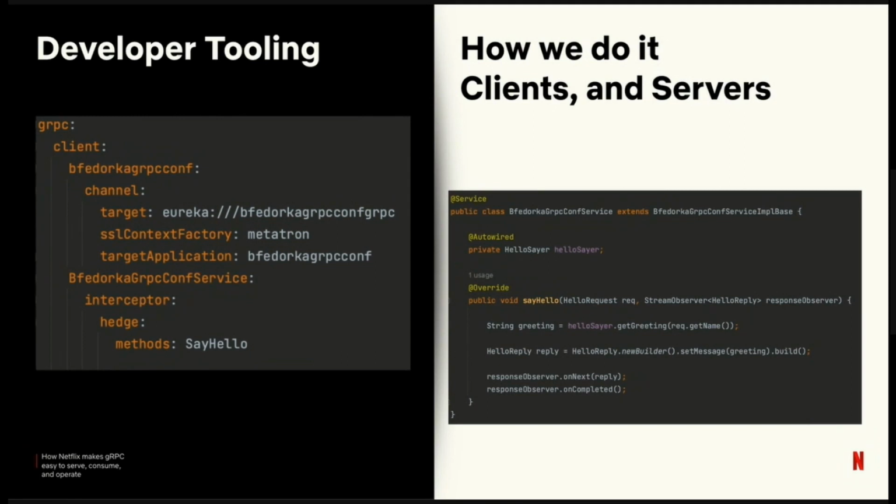On the wire, the Proto format is extremely compatible forwards and backwards. We use Protolock to help our engineers not make breaking changes on the wire from a serialization standpoint. Yeah, we use Protolock. It's a Gradle plugin. Well, I think it's a binary that's wired into a Gradle plugin. But we use that to help our engineers avoid making breaking changes on the wire. As far as compatibility at the RPC level, where maybe the behavior of an RPC has changed, this is handled by our Canary tooling. We do gradual rollouts, and if there's any spike in errors, we'll automatically roll them back.